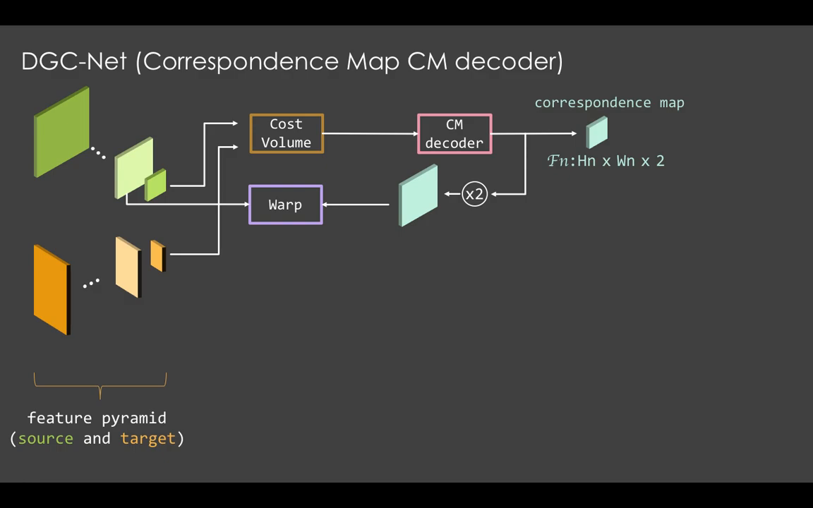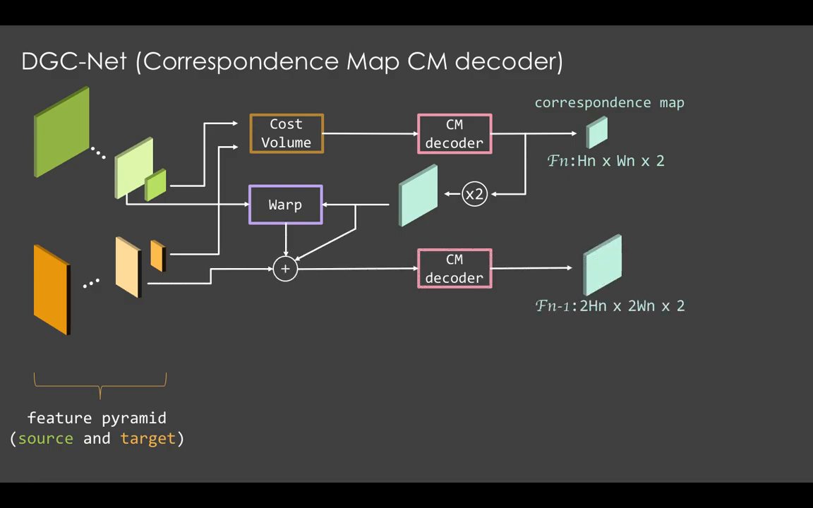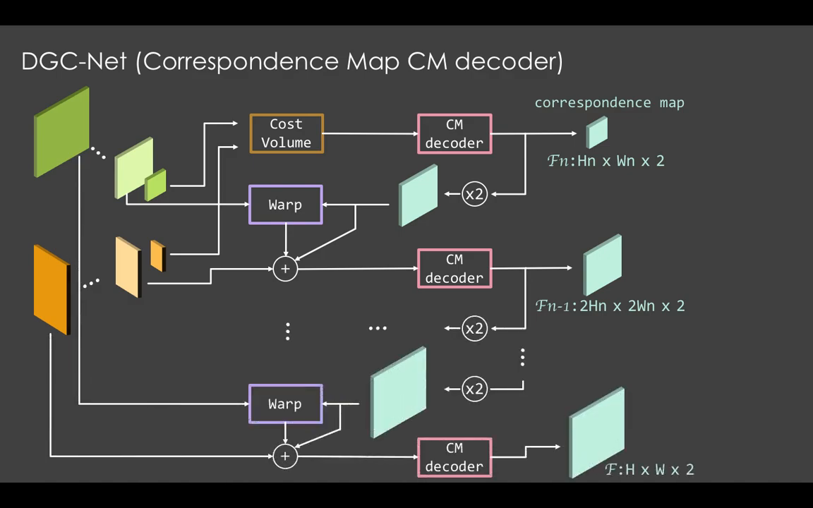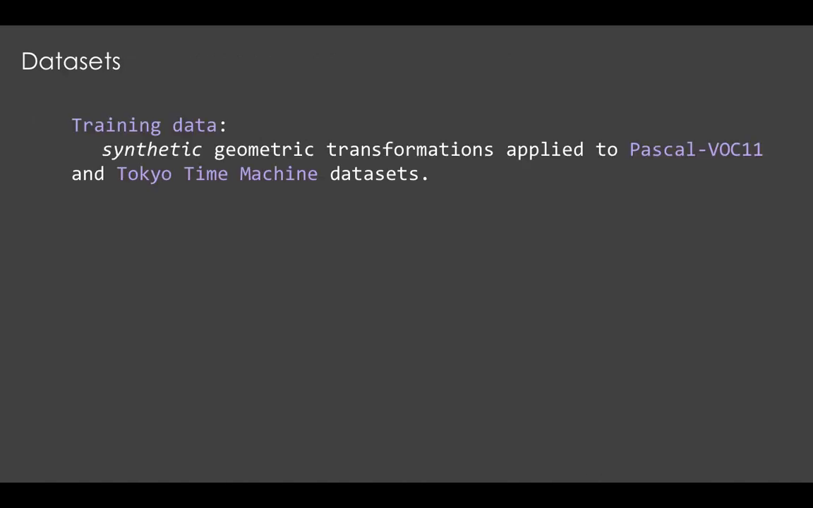Finally, the upsampled map, warped source and target features are concatenated along the channel dimension and provided accordingly as input to the decoder at the next level. Furthermore, iteratively applying these operations, we can refine the estimate from the top to the bottom level of the feature pyramid. We train our model on synthetic transformations applied to Pascal VOC11 and Tokyo Time Machine dataset.